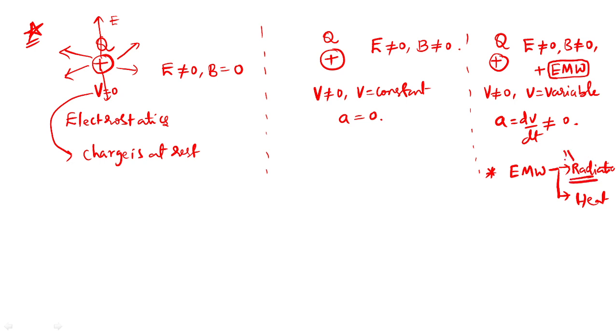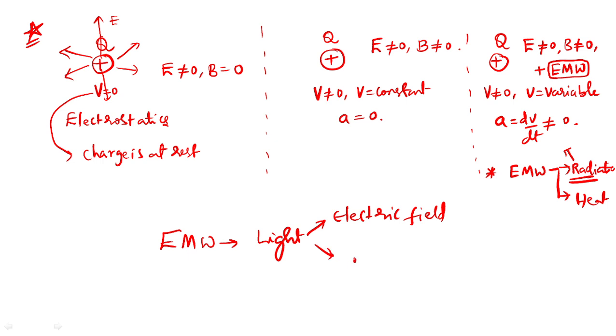Whenever there is radiation, I can say this radiation will exhibit certain colors. Now, electromagnetic waves. The best example of electromagnetic waves is light. Light is an electromagnetic wave. This light will have an electric nature, meaning an electric field is there, and a magnetic field is also there. Yes or no? Both will be there.